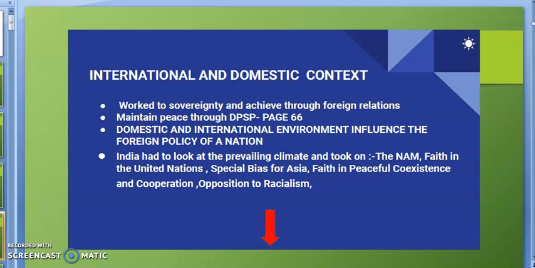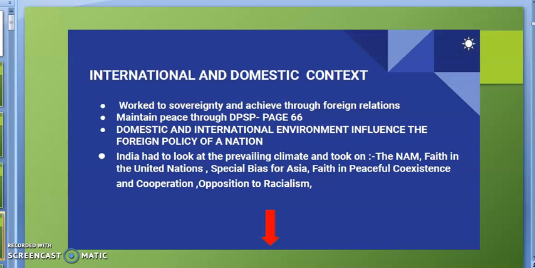Students, when India got independence in 1947, India had to work on both courses, internal and external also. Students, it must be clear to you that whenever any country starts its foreign policy, it is affected by two things.